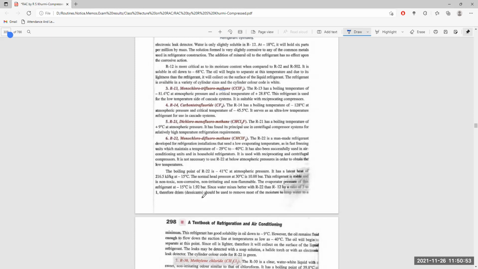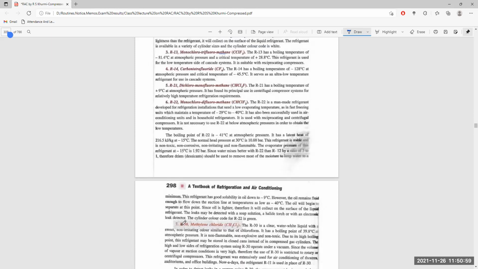Therefore, dryers should be used to remove the moisture and keep water to a minimum. The refrigerant has good solubility with oil at -9 degrees centigrade. However, the oil remains fluid enough to flow even in the suction line at temperatures as low as -40 degrees centigrade.